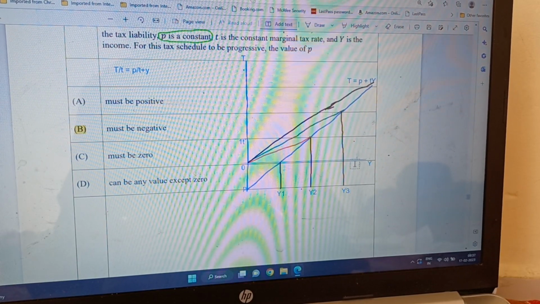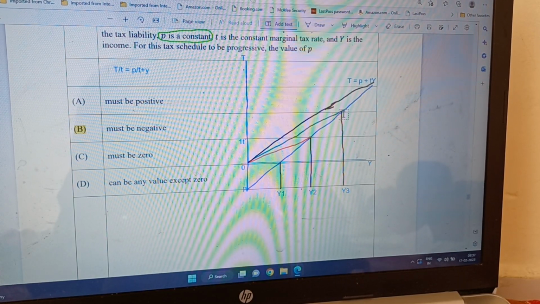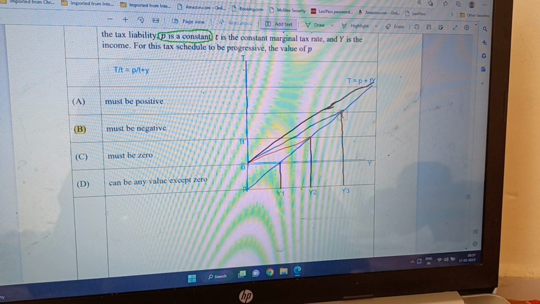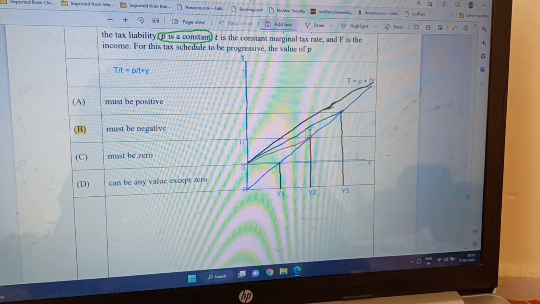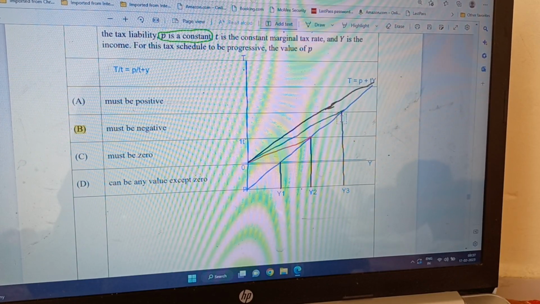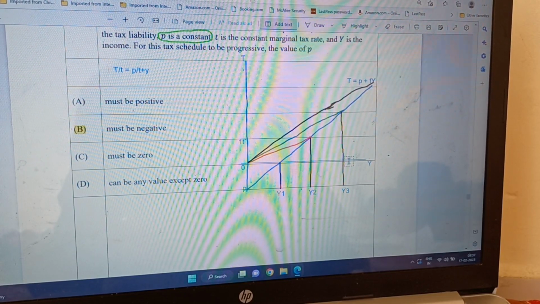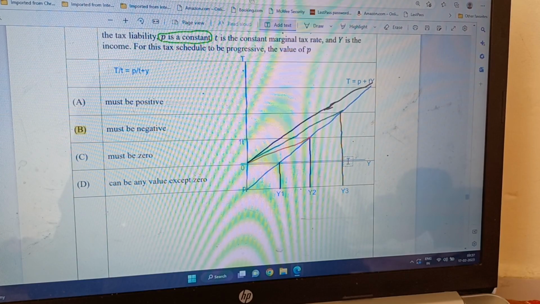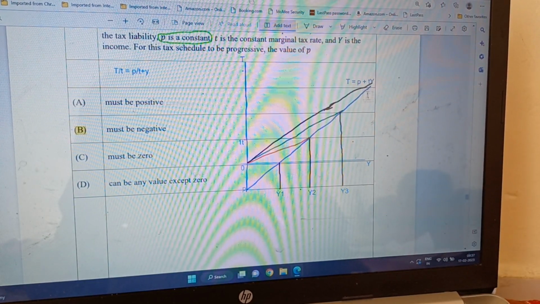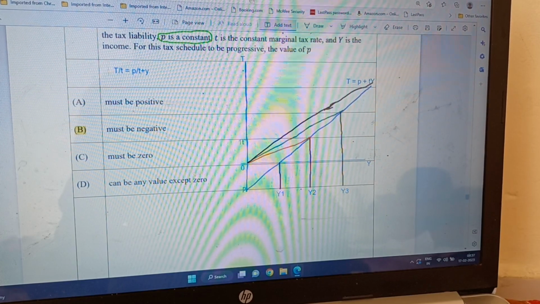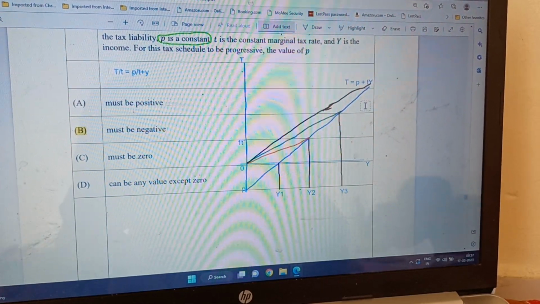If we go to Y3, then we see that income is 3, and tax is actually 2. So this becomes 2 by 3y, which is actually 67% of income tax. And here, if we go, then income is 4 and tax is 3. This becomes 75% average tax rate.